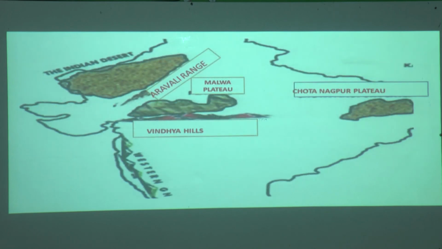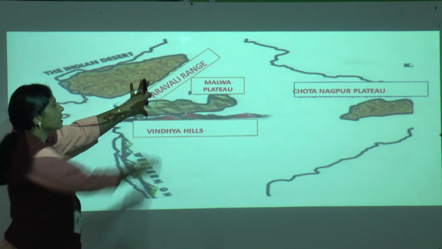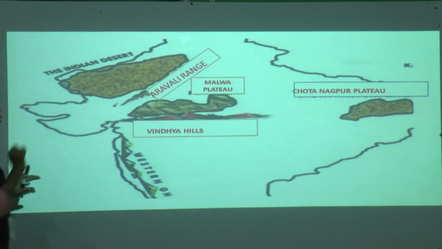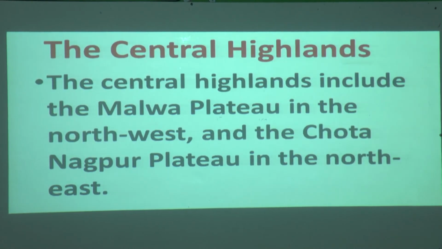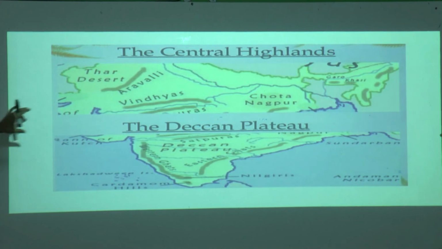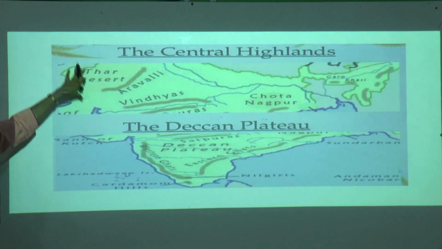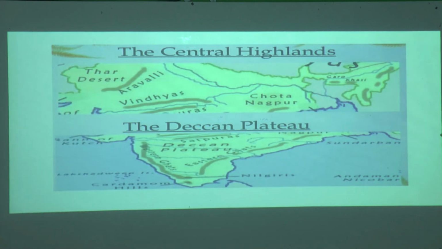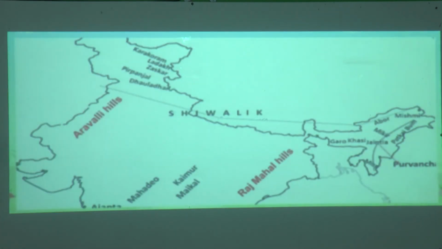So I told you, where is Malwa Plateau? Malwa Plateau is between two, Aravalli and Vindhya Hills. In the middle it is here. This is Chota Nagpur Plateau. So these are the two parts of the central highlands we are having. How is it divided into two parts? What are they? Central Highlands and Deccan Plateau. Now Narmada Valley divides it into two parts. We have here Aravalli Hills and Rajmahal. Can you tell me the directions?